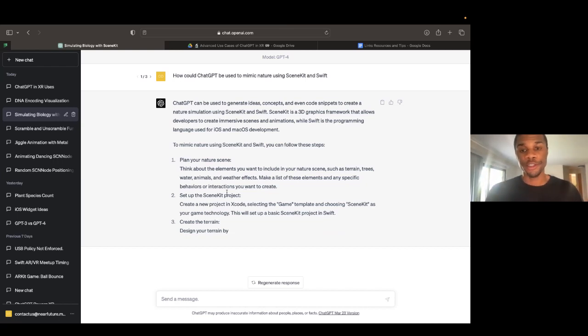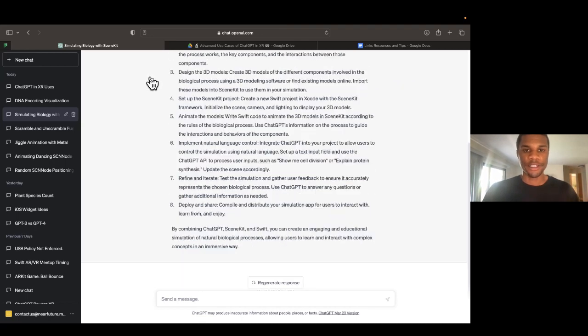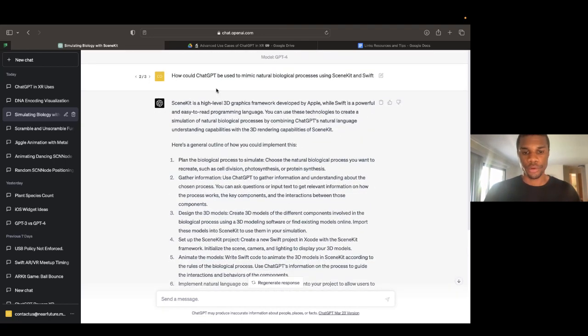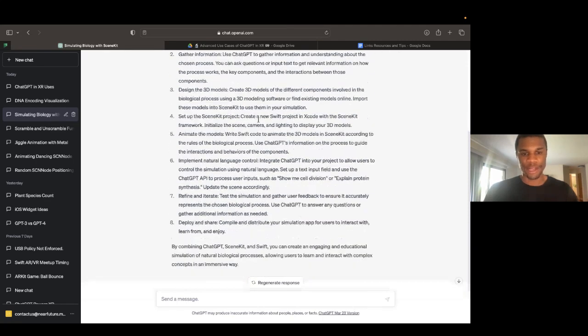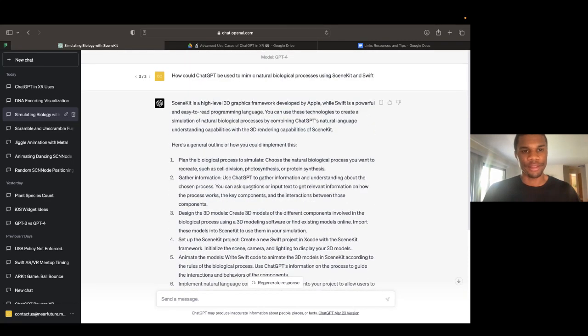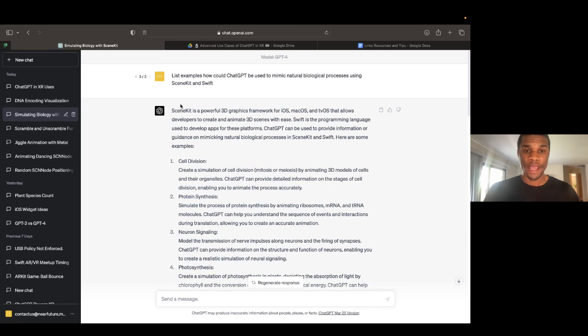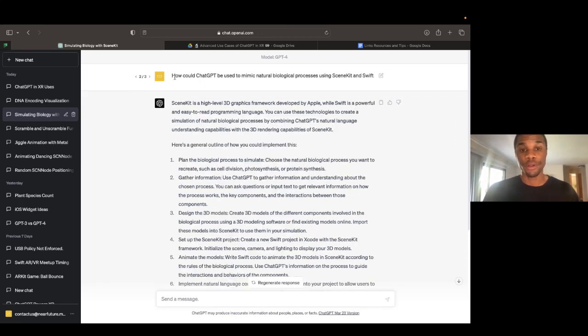But if you don't want it to do that, if you want it to just ask a new question unrelated to what it's already given you, you can just hit the next button here or the save and resubmit. And what that does is you start a new message and it will have a new response. So here I put, how could ChatGPT be used to mimic natural biological processes? You can see it came up with some explanation. Now, I don't think I like that much. So I went again and I said, list examples, and see the difference here. I asked here, how could, and it told me, here's how you could do it.